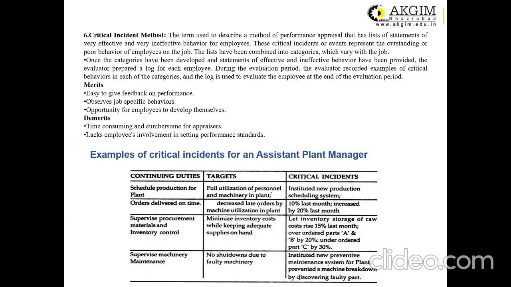So if we take an example from the critical incident method, here you can see the table of assistant plant manager. There are 3 columns: the continuing duties, the targets and the critical incidents. So for all the designations, these kinds of tables can be maintained by the management people, just to see the critical incidents that can take place in any particular post.